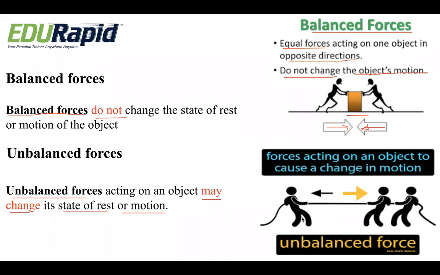Say for example, in the case of a tug of war, at the right side you have a diagram. Here two people are standing at the right side and a single person is standing at the left side. What happens here? There is a movement of the single person towards the right side. So there is a change of position of a person. Why? Because here the force applied is unbalanced. There is more force at the right side and less force at the left side. Such forces, where equal forces are not applied in opposite directions, are called unbalanced forces.